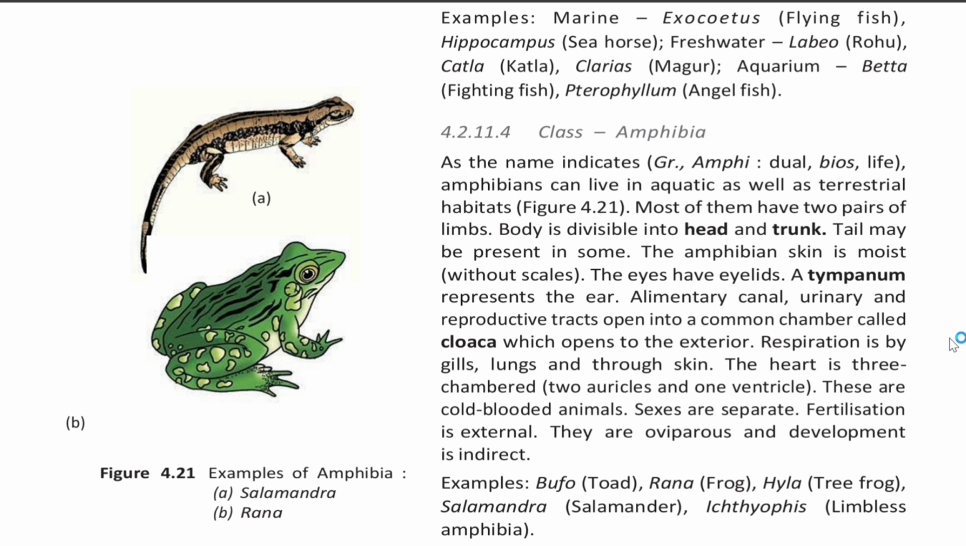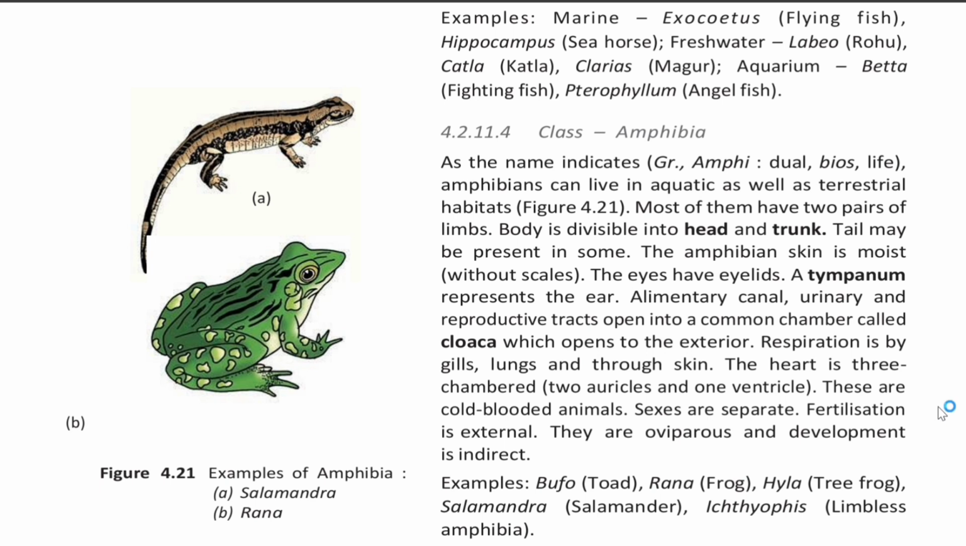4.2.11.4 Class Amphibia. As the name indicates, amphi means dual, bios means life. Amphibians can live in aquatic as well as terrestrial habitats. Most of them have 2 pairs of limbs. Body is divisible into head and trunk. Tail may be present in some. Amphibians' skin is moist without scales. The eyes have eyelids. The tympanum represents the ear. Alimentary canal, urinary and reproductive tracts open into a common chamber called cloaca, which opens to the exterior.